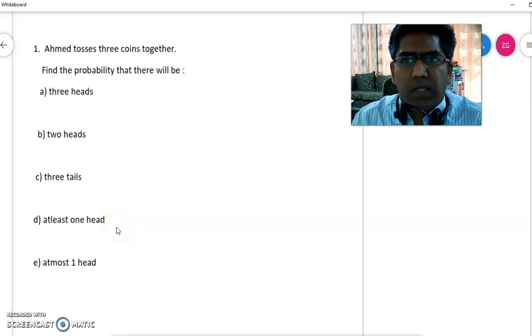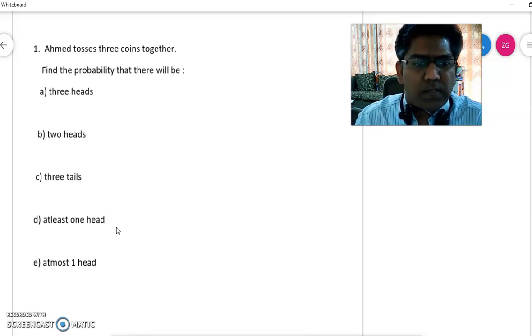In this session, we'll be solving some examples on probability, tossing 3 coins and 2 dice. Let's have a look at the first example. Ahmed tosses 3 coins together. Find the probability that there will be 3 heads and so on.